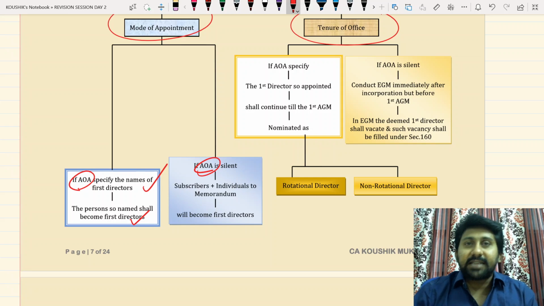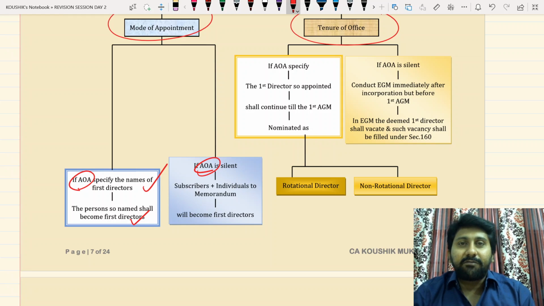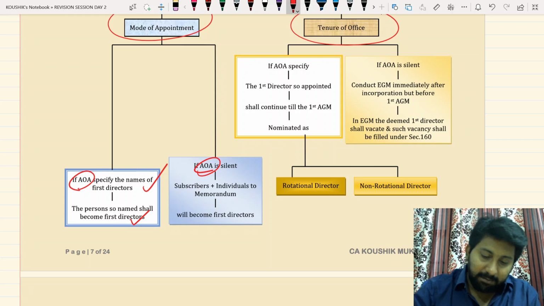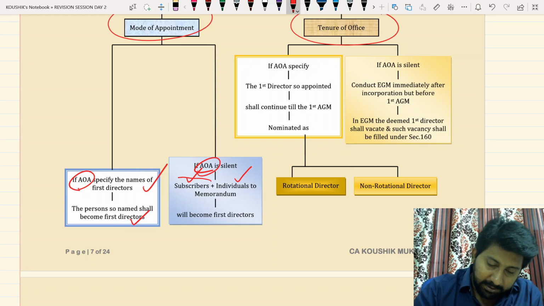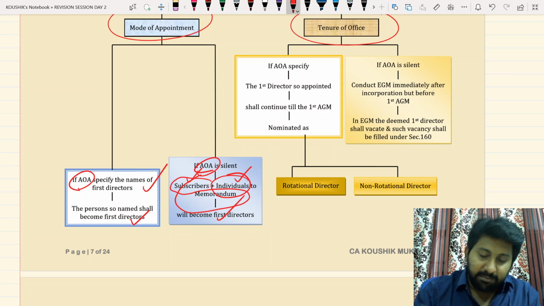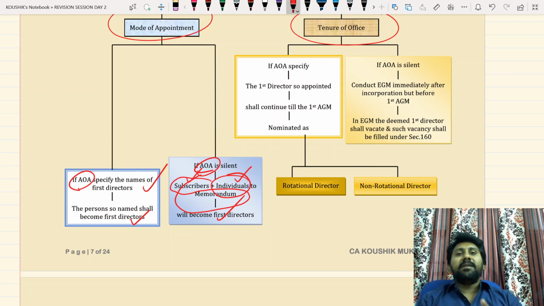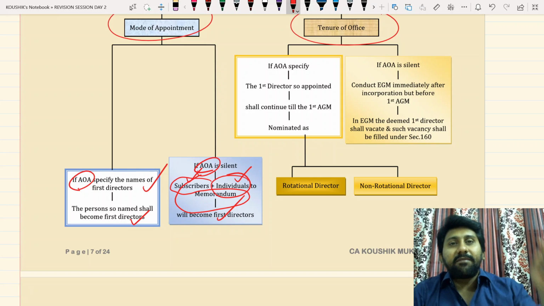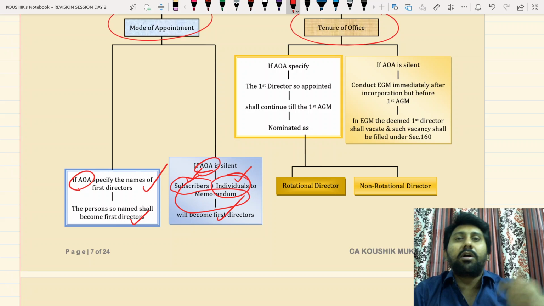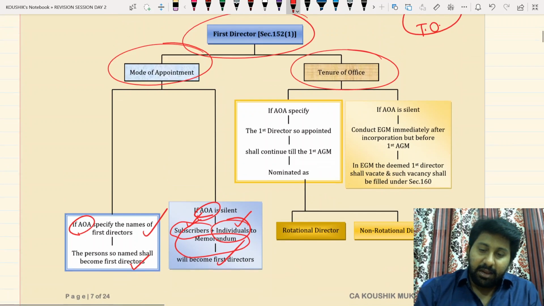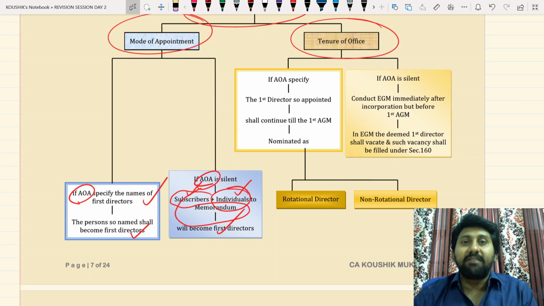If the articles are silent, a company cannot get incorporated without first directors, so automatically the subscribers to the memorandum who are individuals will become the first directors of the company. That means if the articles specify, follow the articles and appoint them as first directors. If the articles are silent, then automatically the subscribers to the memorandum who are individuals will become first directors. Okay, clear. Next issue, tenure of office, till when they can continue.